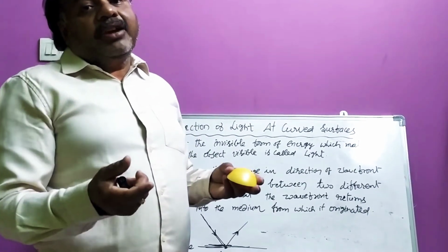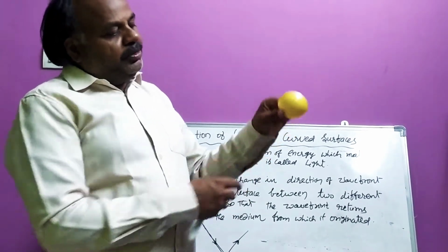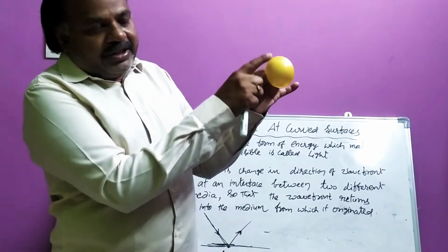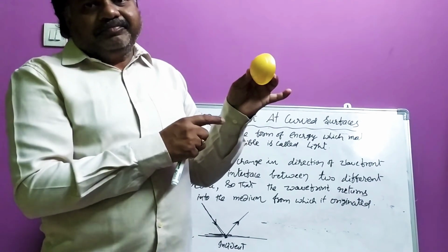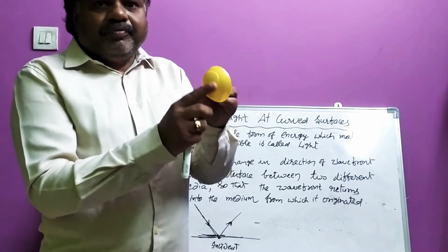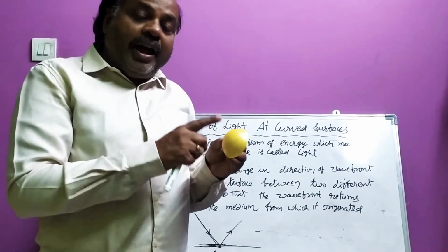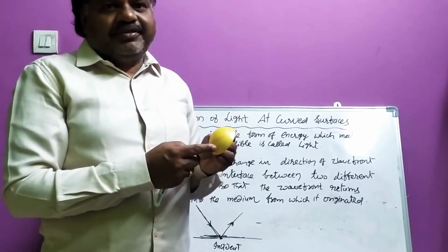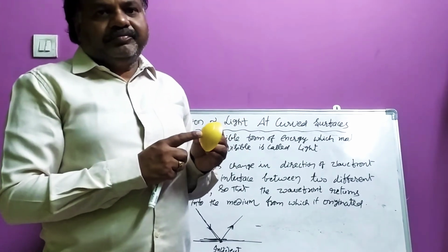See what is meant by curved surfaces and how they will be. For example, you see this object, its surface is curved. So this is a curved object, like this. So in this lesson, if mirrors have a curved surface, how does light reflect? Here two types of mirrors are there.